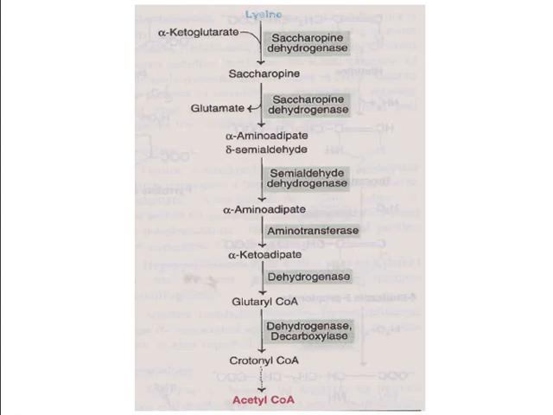This alpha keto adipate again undergoes dehydrogenation to form glutaryl-CoA. Glutaryl-CoA undergoes oxidative decarboxylation to form crotonyl-CoA, and this crotonyl-CoA finally converts to acetyl-CoA, which enters into the ketogenic pathway.